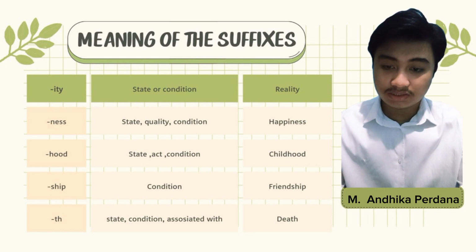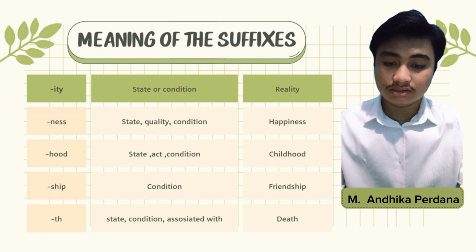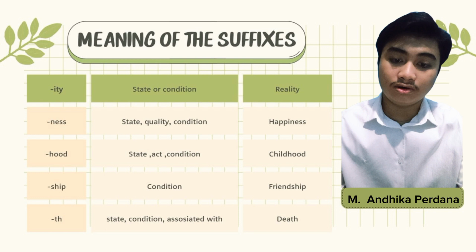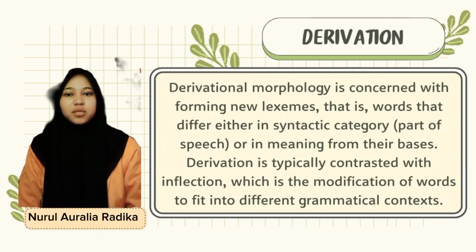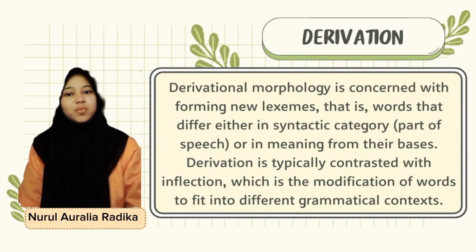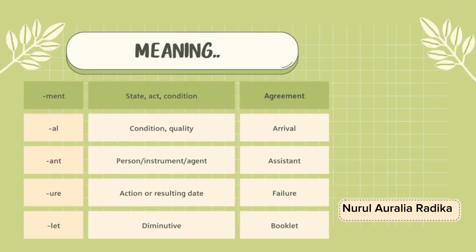Next one is th. For example, truth. The meaning of the suffix is state, condition, or associated with. Derivational morphology is concerned with forming new lexemes, that is, words that differ either in syntactic category or part of speech, or in meaning from their basis. Derivation is typically contrasted with inflection, which is the modification of words to fit into different grammatical contexts.